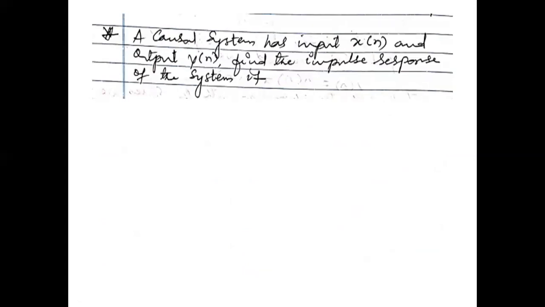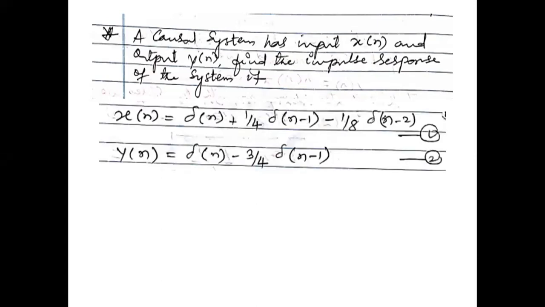Take one more example. A causal system has input x of n and output y of n. Find the impulse response of the system if these are the given: x of n equals delta of n plus 1 by 4 delta of n minus 1 minus 1 by 8 delta of n minus 2.